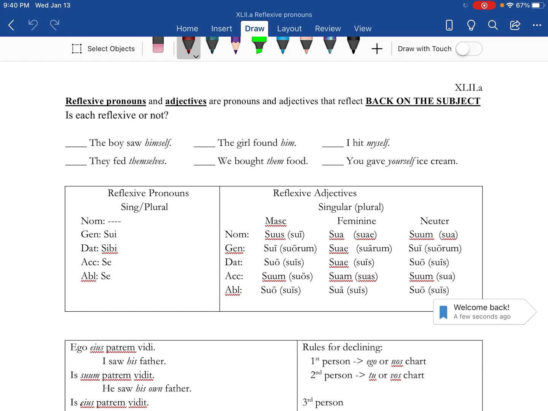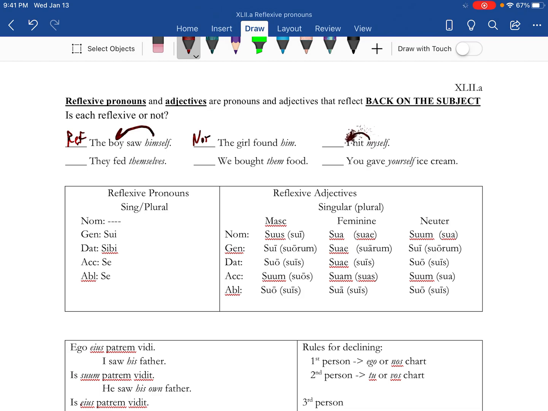So we need to sort out whether any of these are reflexive or not, meaning do they reflect back on the subject, before we move on to the pronoun adjective portion. The boy saw himself. It reflects back on the subject because that's the boy. So this is reflexive. The girl found him. Him and girl, not the same, so the him does not reflect back on the subject.